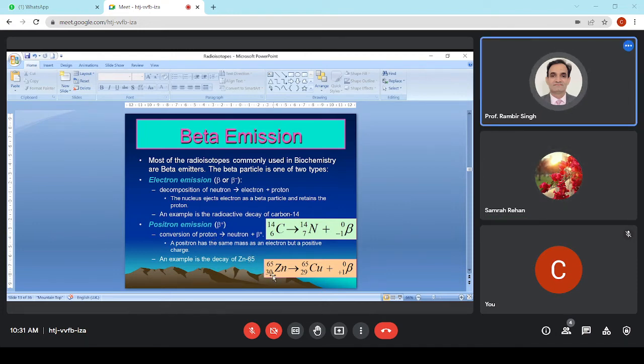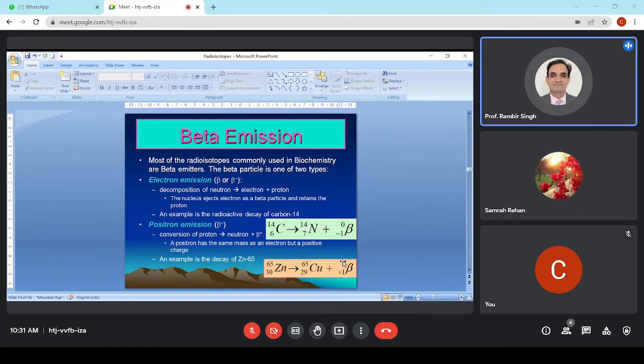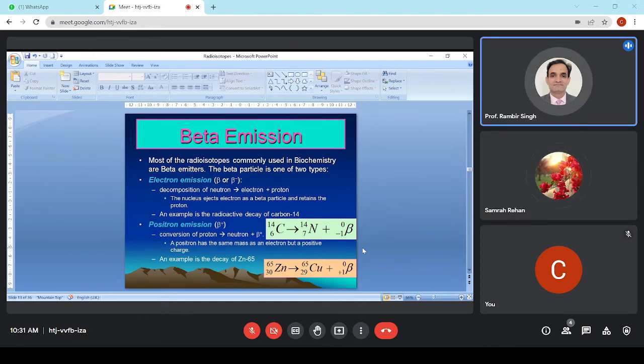For example, zinc, which was 30, converts to copper by removal of a positron, a positively charged beta particle. So a beta particle may be negatively charged, and then we sometimes call it an electron. If it has a positive charge, again massless, then it is called a positron.